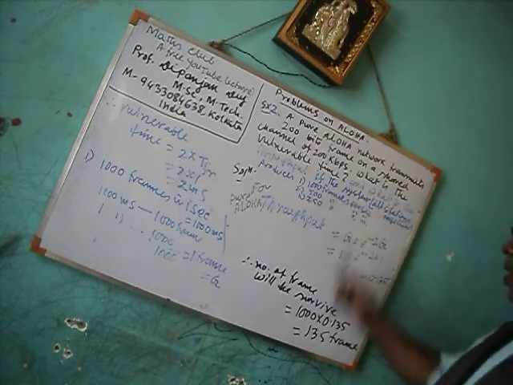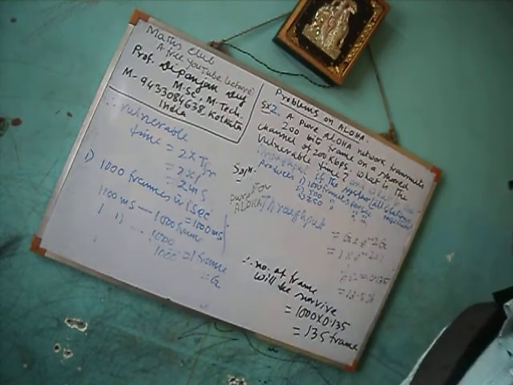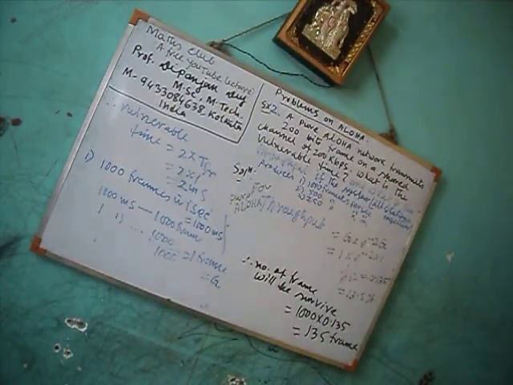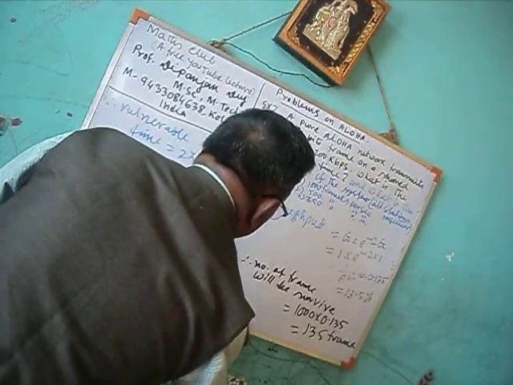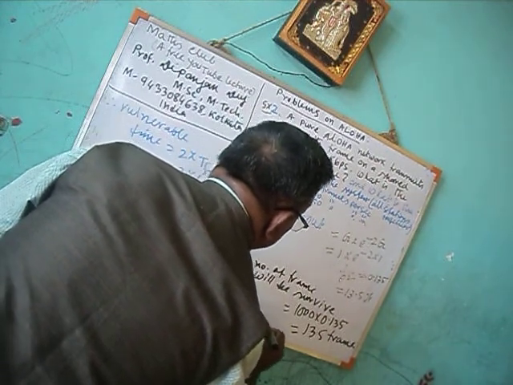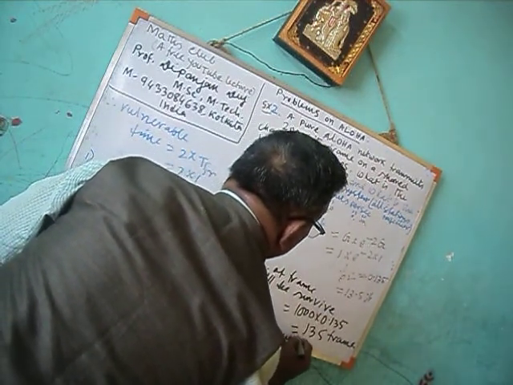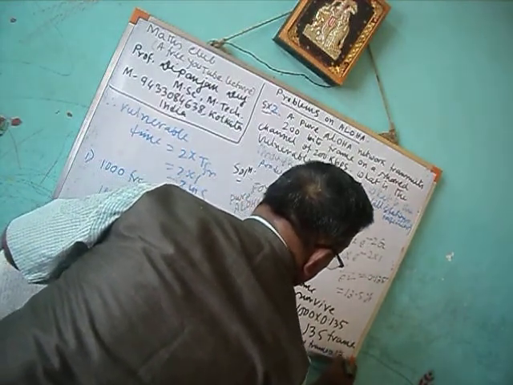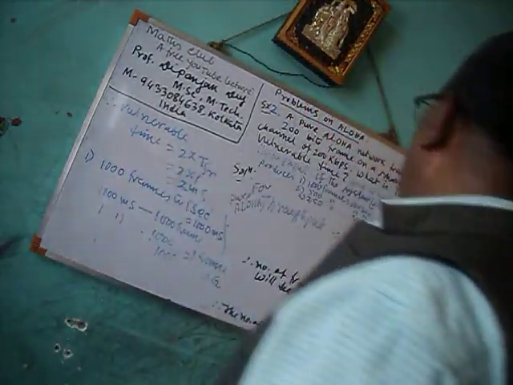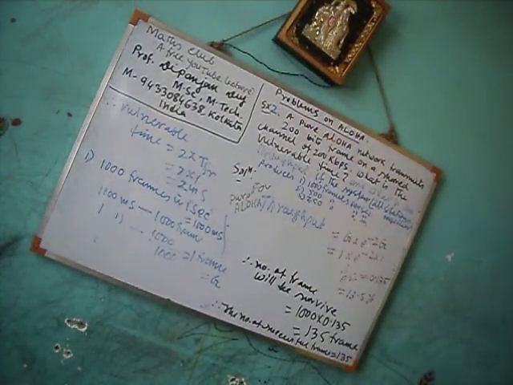Out of 1000 frames per second, 135 frames survive. Those 135 frames are successful frames. Therefore, the number of successful frames is equal to 135 out of 1000 frames. So this is the answer for the first part.